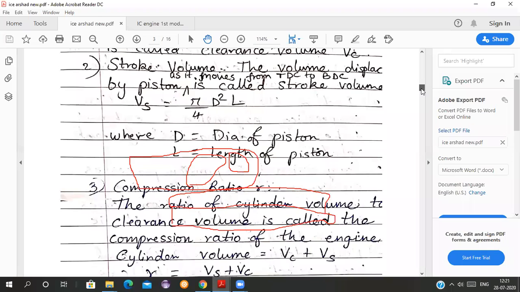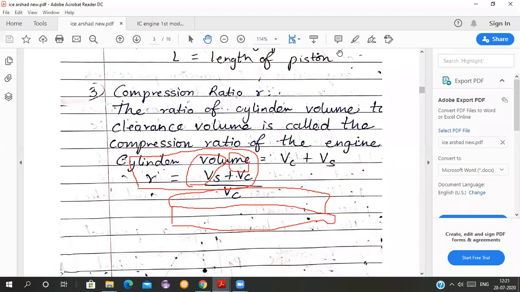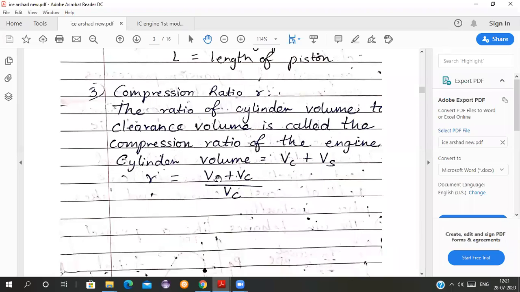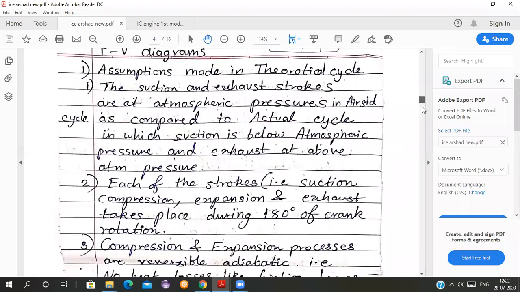Now see, compression ratio I have explained to you earlier. Compression ratio is swept volume, that is pi by 4 d square L, plus clearance volume, the whole upon clearance volume. The ratio of the total cylinder volume to the clearance volume is called the compression ratio of the engine.